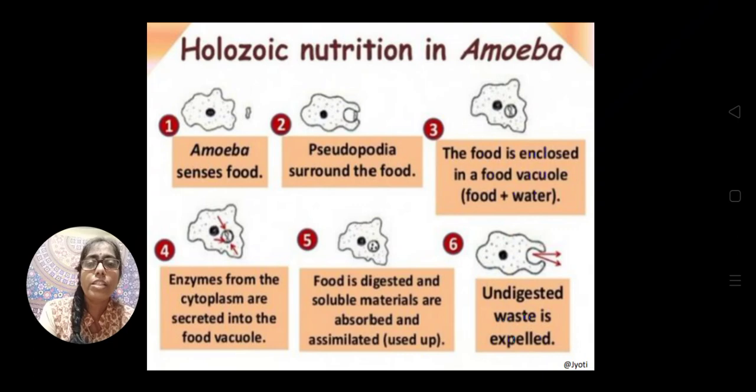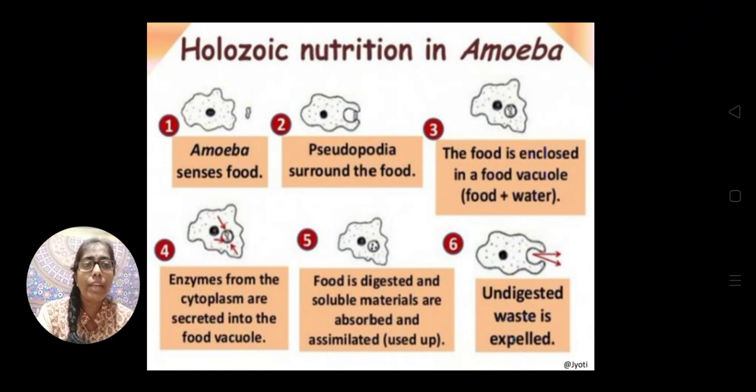Okay, so first of all the amoeba senses the food particle present near it. Next, in the direction where the food is present, finger-like projections are produced, known as pseudopodia. Now the amoeba moves towards that food particle, as shown in diagram 3. Then the two pseudopodia touch each other and enclose the whole food particle.